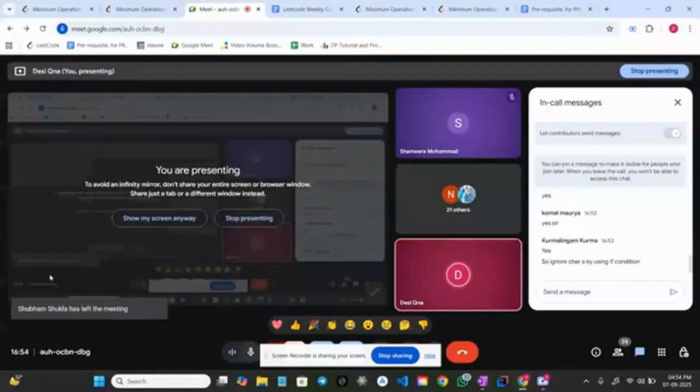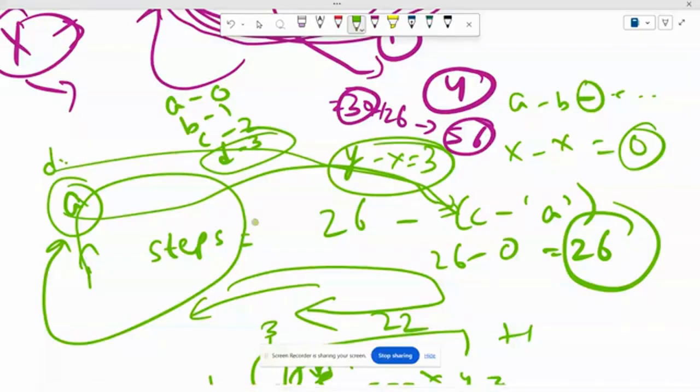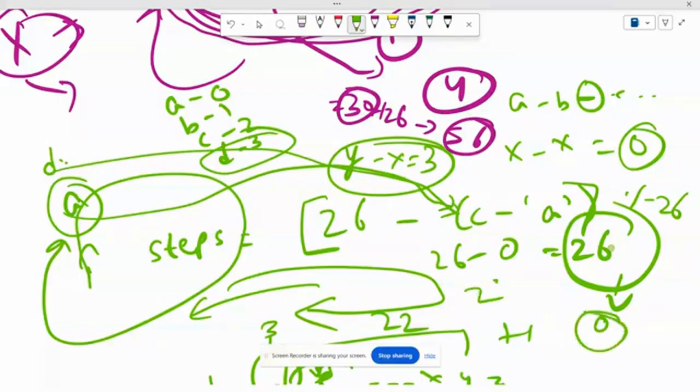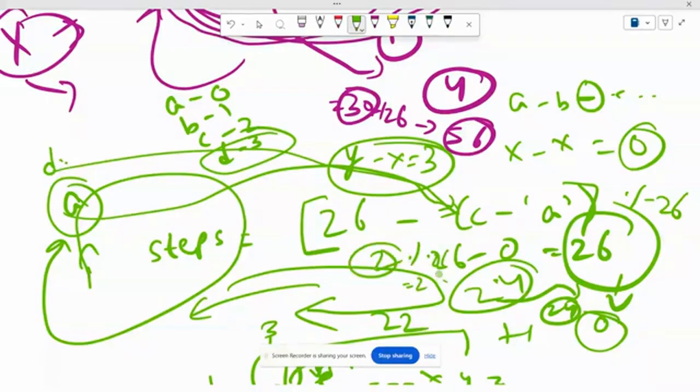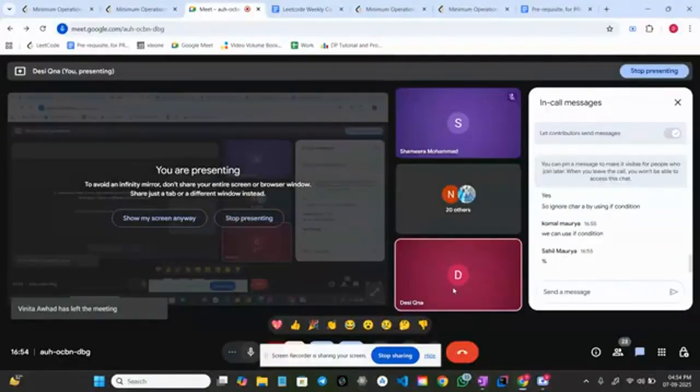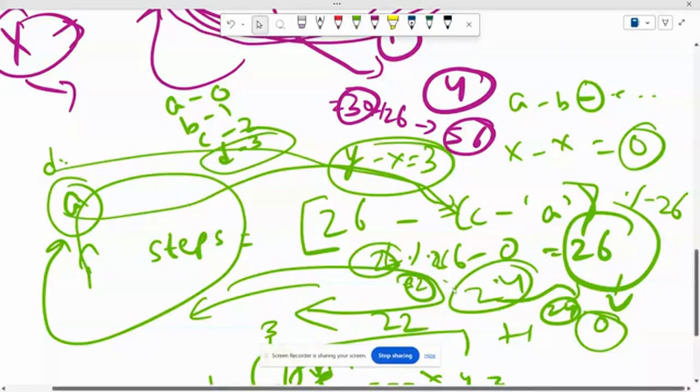Like I said earlier also, a dumb person will do this, right? If you are already at A, why will you do that? For this condition, what will you do? You will take mod here for this whole steps. Mod 26. So when you do mod 26 of 26, you will get 0, and that will be the correct answer. In the rest of the cases, let's say you are getting any value less than 26, let's say 24, mod is still 24 only. So yes, it will work for other cases as well. Let's say it is 2, so 2 mod 26 is still 2. But as soon as you get 26 for the A case, you will get 0, which is what we want, right?